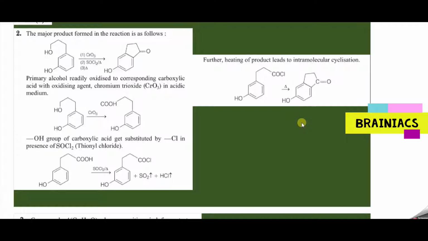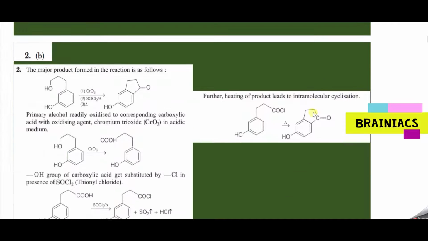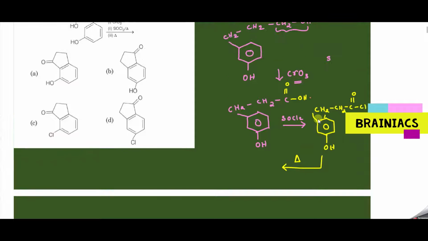In the last step, what is happening? You are heating this. So heating will remove the halogen because we know halogens are good leaving groups. So with whom it will get removed? That is the question. So you will have a nearby hydrogen atom present in the benzene ring. So what it will do? It will go along with the hydrogen as HCl removal will happen. You can see here. But please remember one point, this will happen with the adjacent carbon, not with any other hydrogen atom. So the product you are going to get here is something like this.